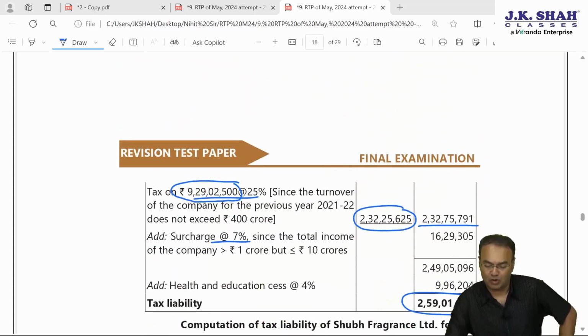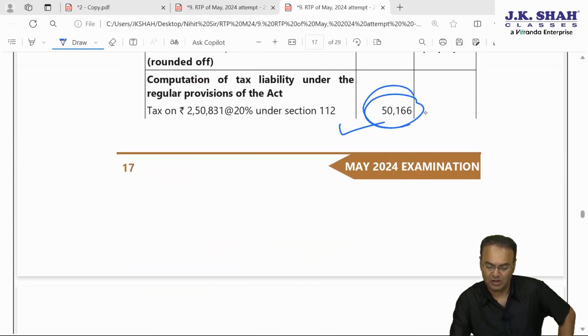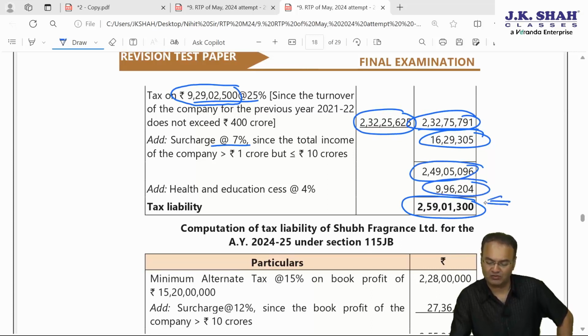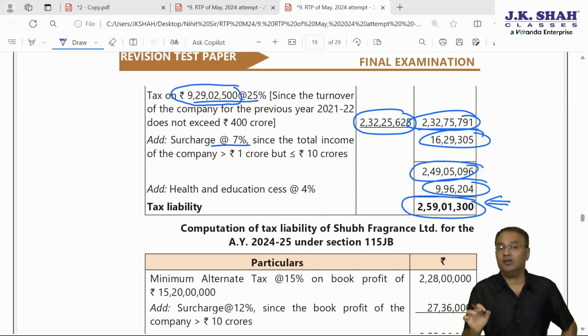So first you take the total of tax on long-term capital gain and tax at the rate of 25%. Total is this much plus surcharge will be attracted 7% because income is more than 1 crore up to 10 crore. Total this much plus health and education cess, total tax will be 2 crore 59 lakh if normal provisions are opted for, versus